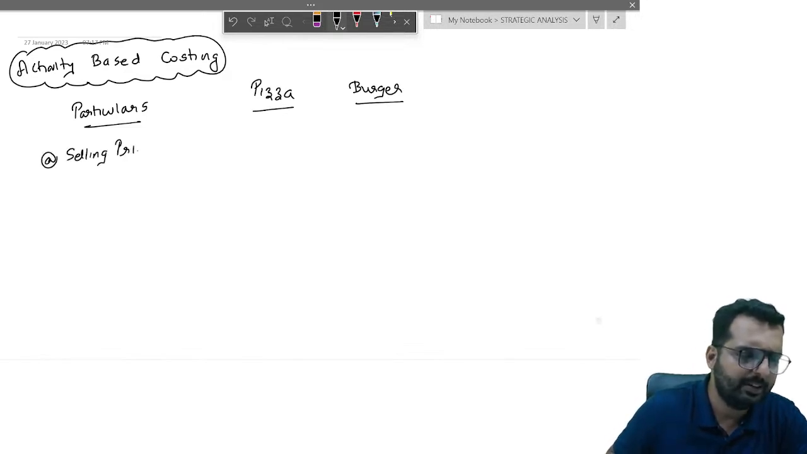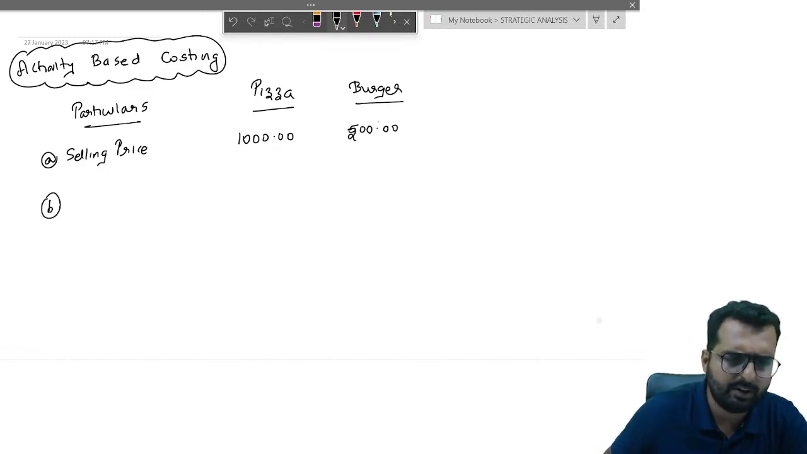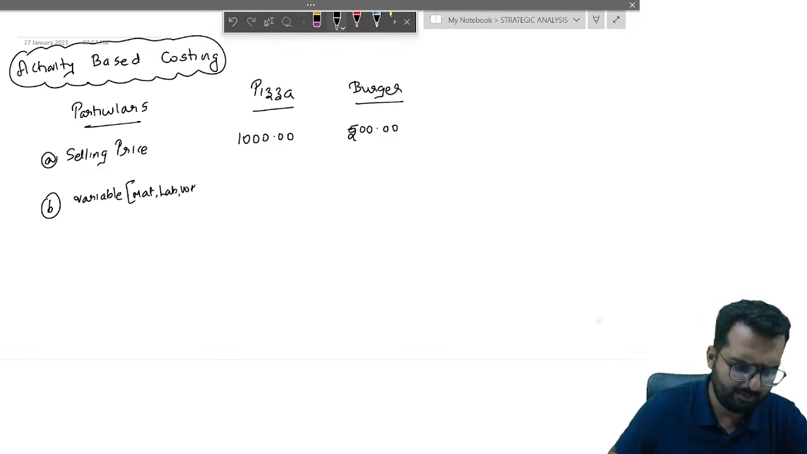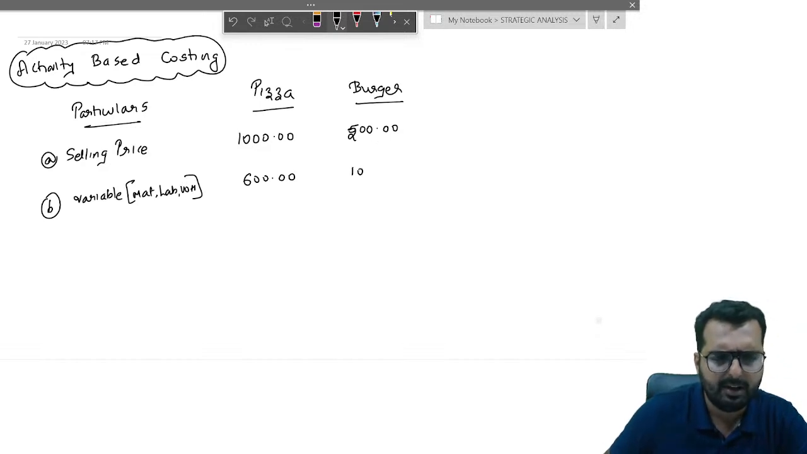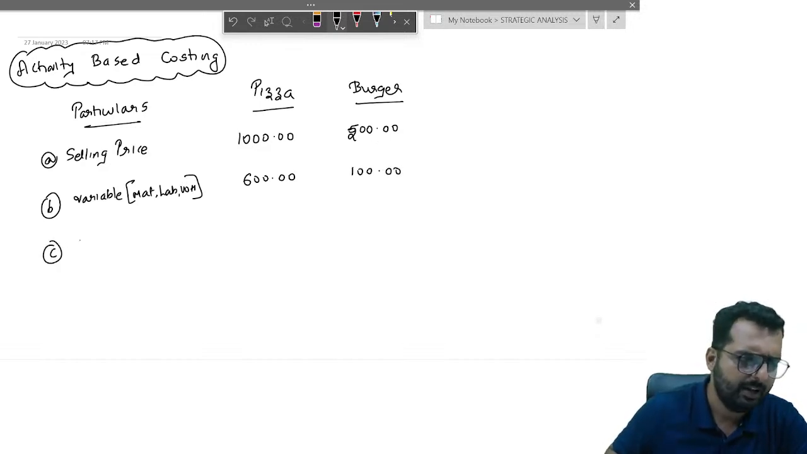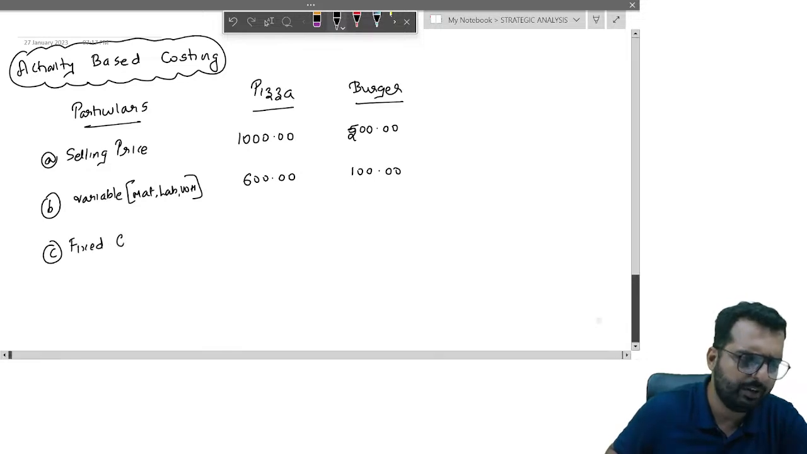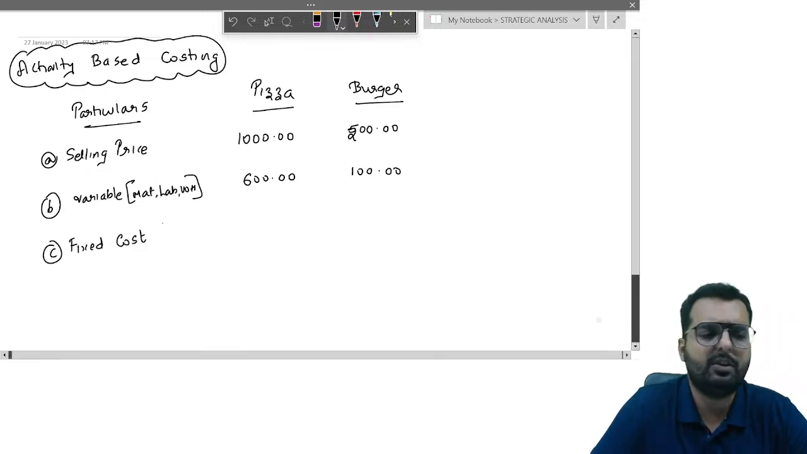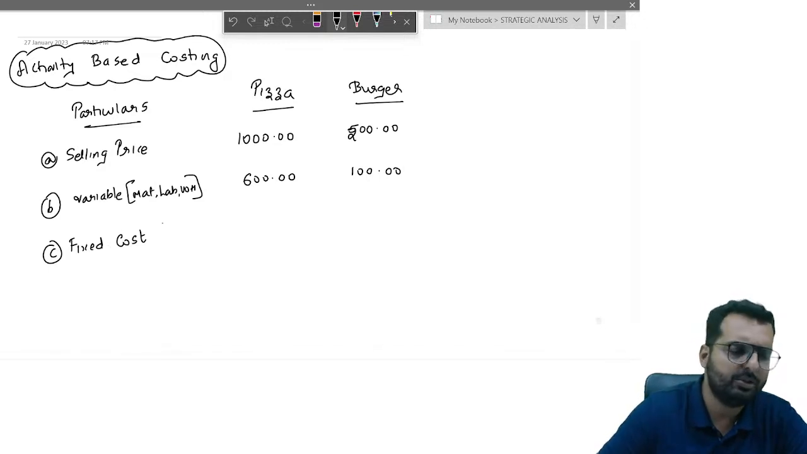Let us assume the selling price of pizza is turning out to be 1000 rupees and that of burger is turning out to be, let us say, 500 rupees, or let's make it 200 rupees. The variable cost, that is the material cost, is there. You have labor cost, variable overhead. All this turns out to be 600 over here and it turns out to be 100 over here. The third thing that we apportion over here is the fixed cost. So friends, when they apportion the fixed cost, it is basically a total cost.